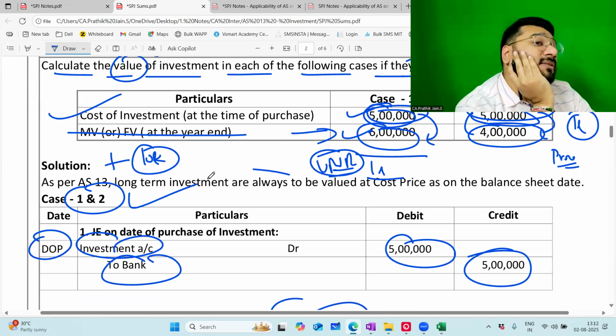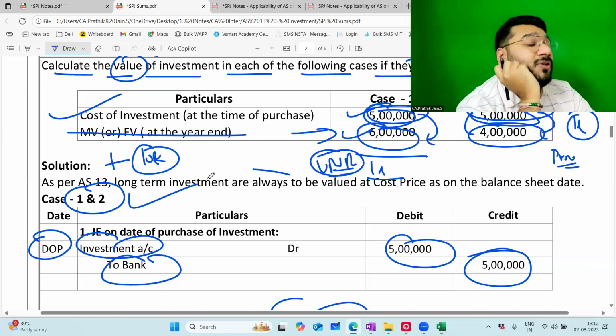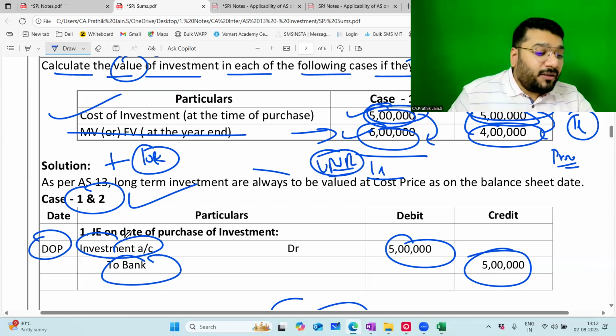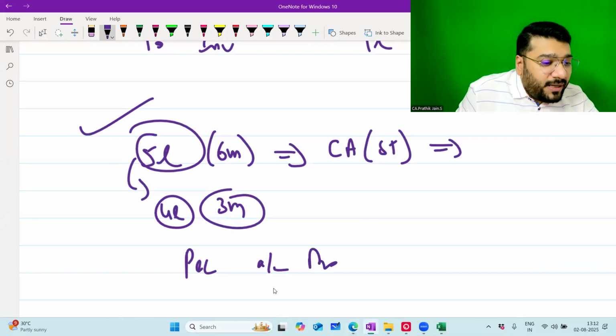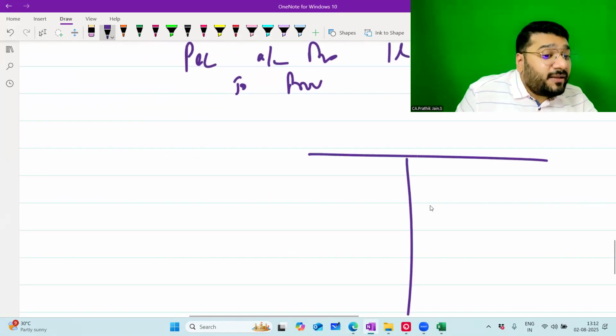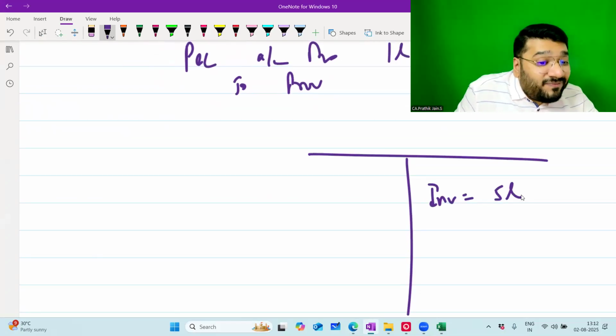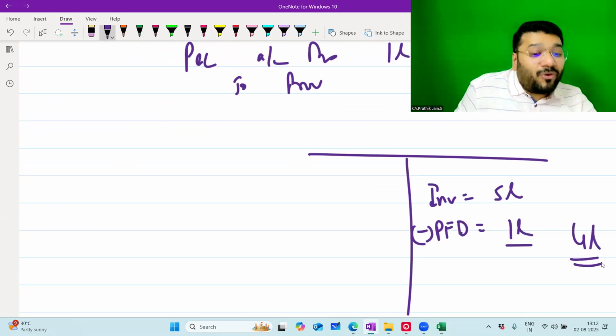Sir, but if the answer is permanent, then you have to create a provision. So what is the entry? P&L account debit to provision. Correct. P&L account debit to provision. How much? 1 lakh. Now understand. In the balance sheet, the investment will still be at 5 lakh only, but minus provision for diminution or fall in the value of the asset, 1 lakh will show, net will be 4 lakh.